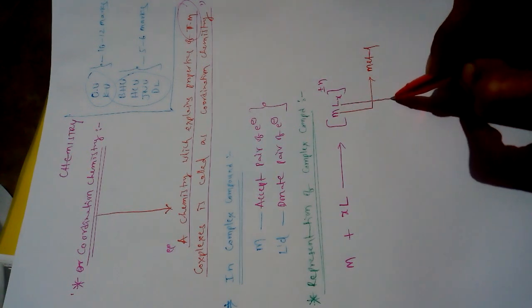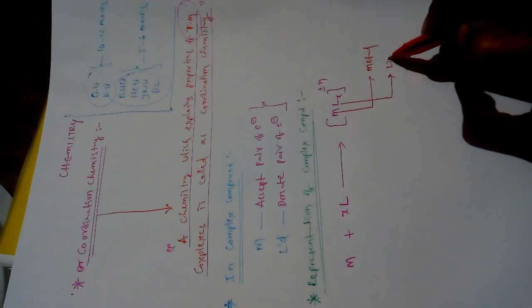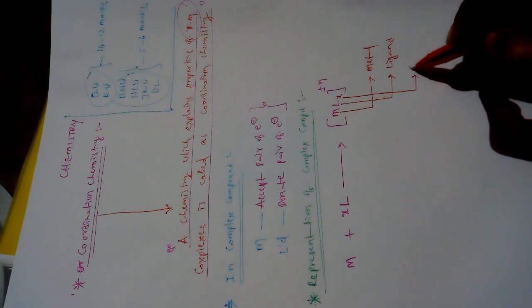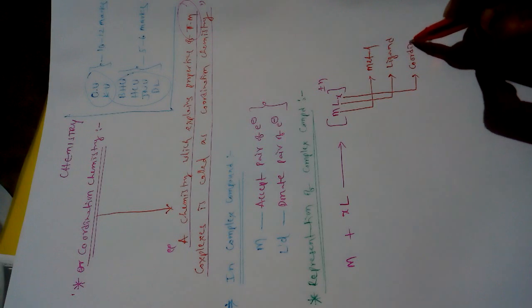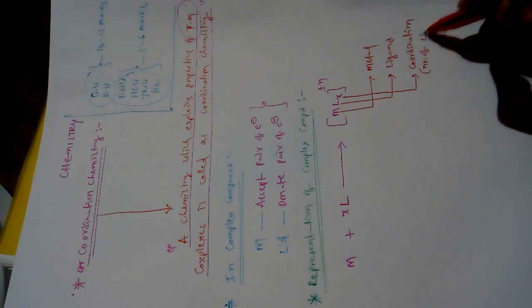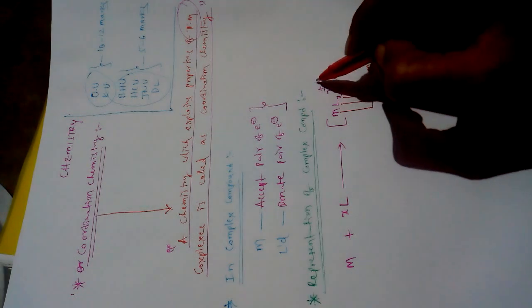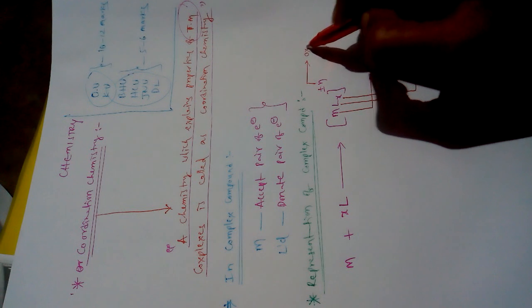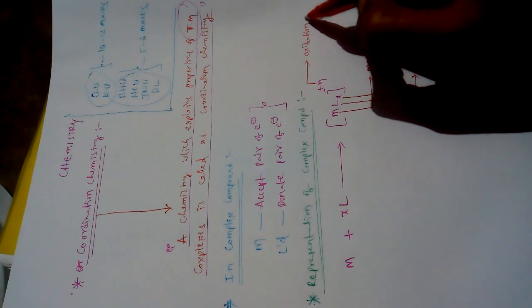Here L means ligand. Here x means coordination number. Coordination number means nothing but the number of ligands. That's it. Plus or minus n means the oxidation state.